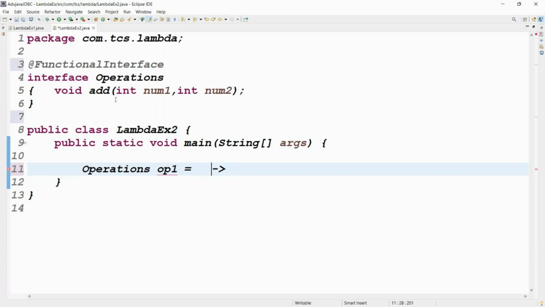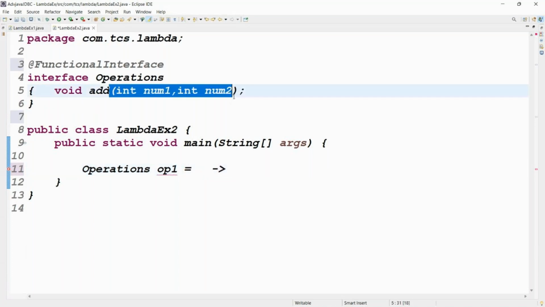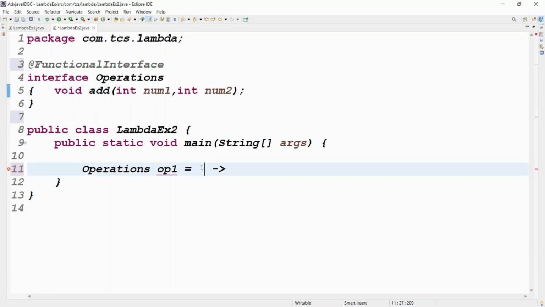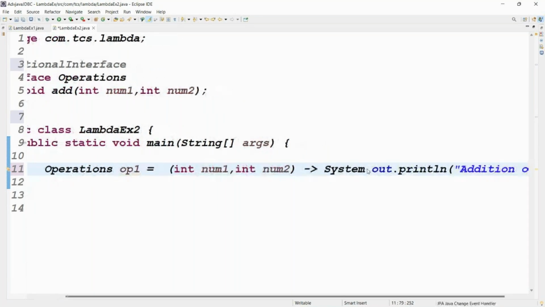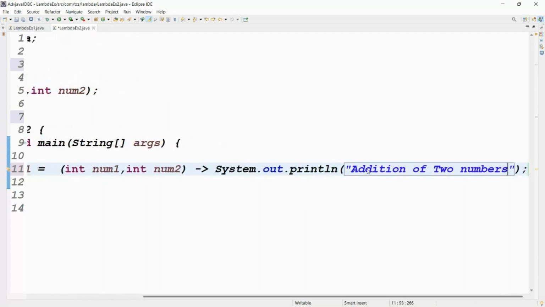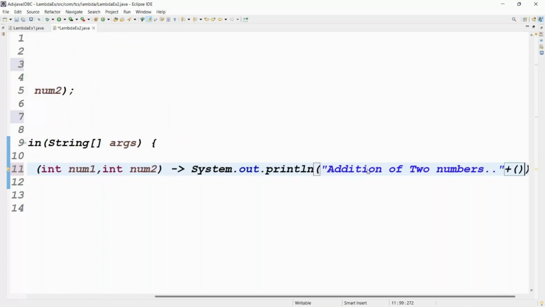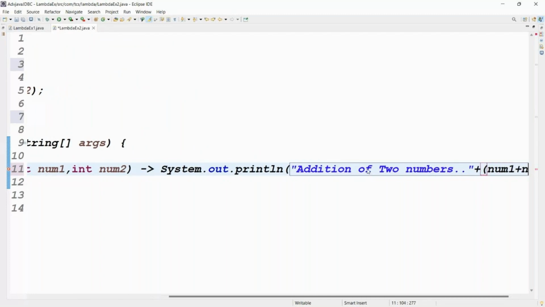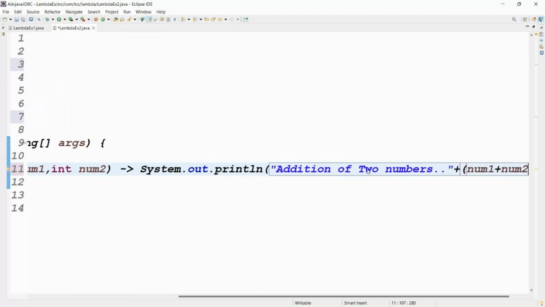Can I copy this code? Place the code here. Arguments, and after the arguments, the expression. Can we get the addition of two numbers? We can write num1 plus num2. How to write that line?